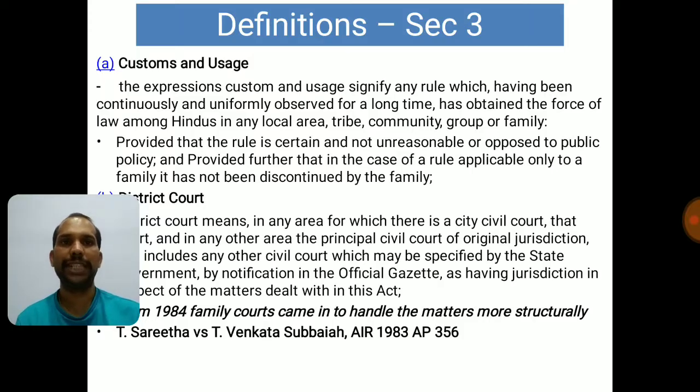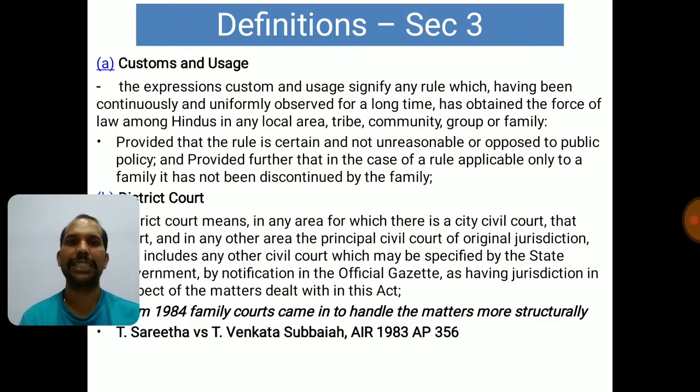The expression customs and usage signify any rule which, having been continuously and uniformly observed for a long time, has obtained the force of law among Hindus in any local area, tribe, community, group or family. So what you need to remember is it should be continuously followed, it should be uniformly followed, and it should be followed for a long time, practiced for so many years. All those aspects need to be considered when we are saying that this is a custom.